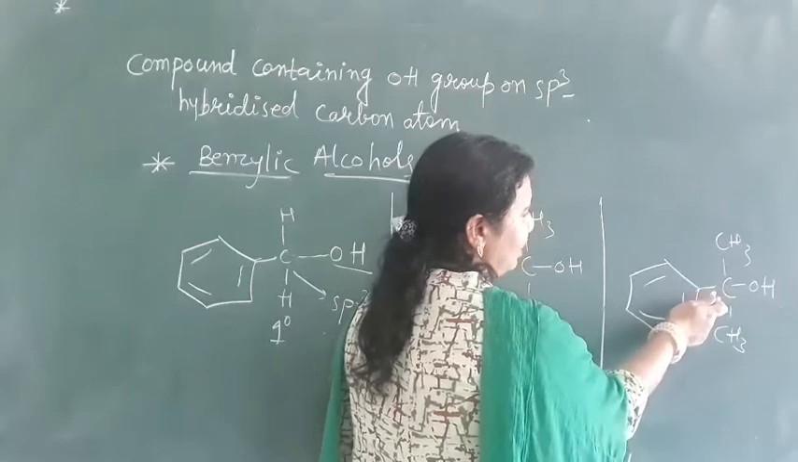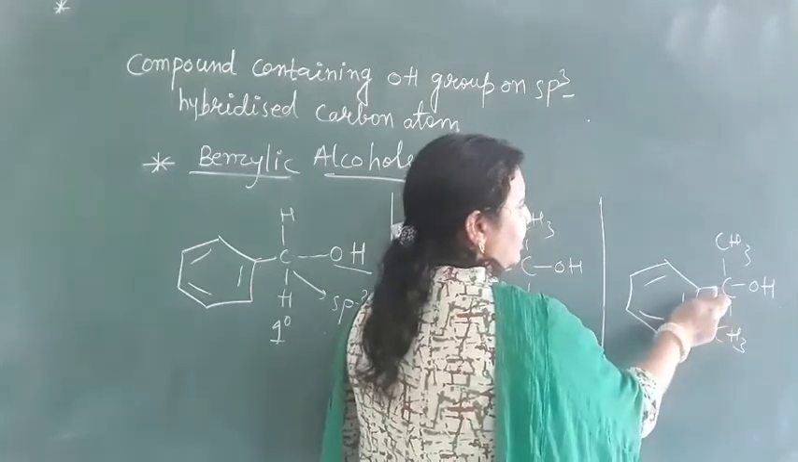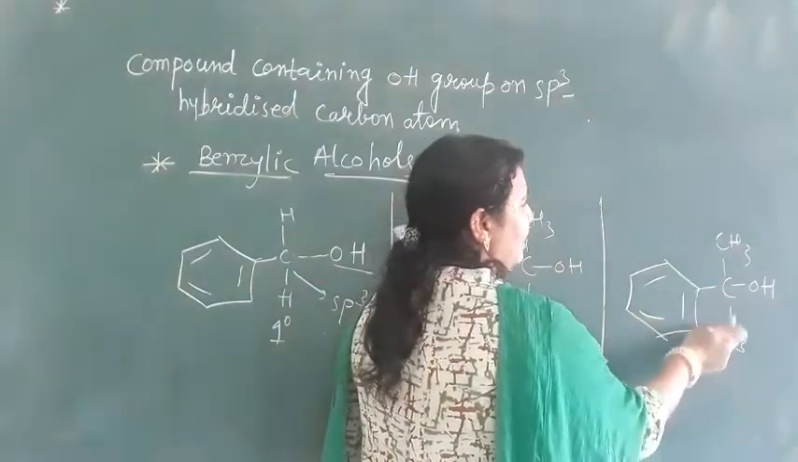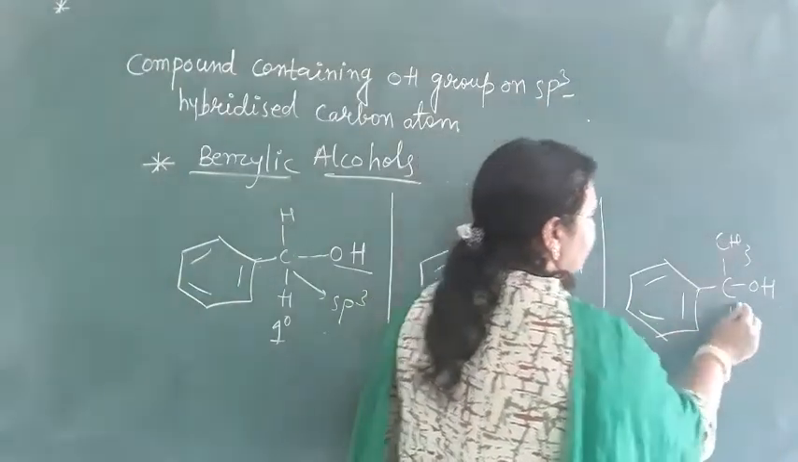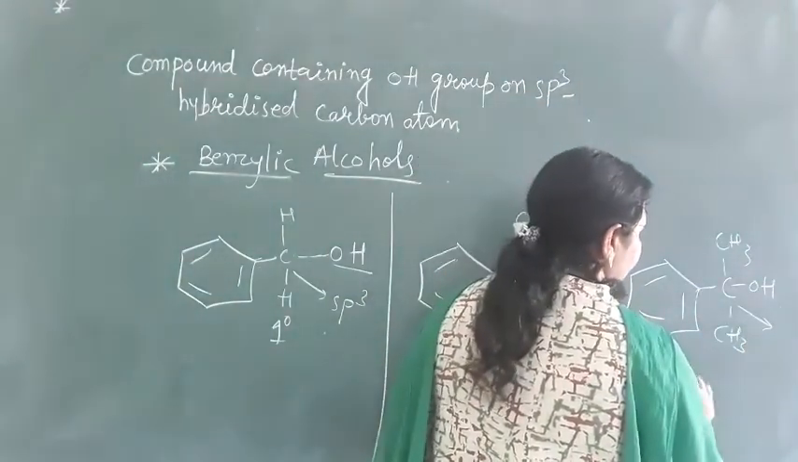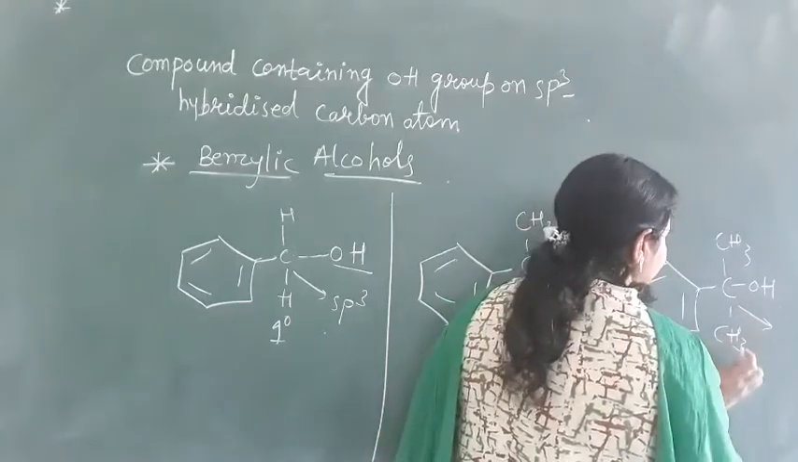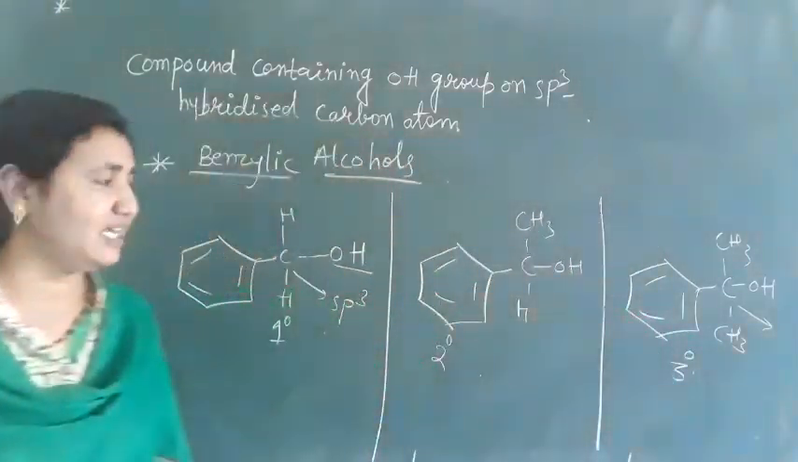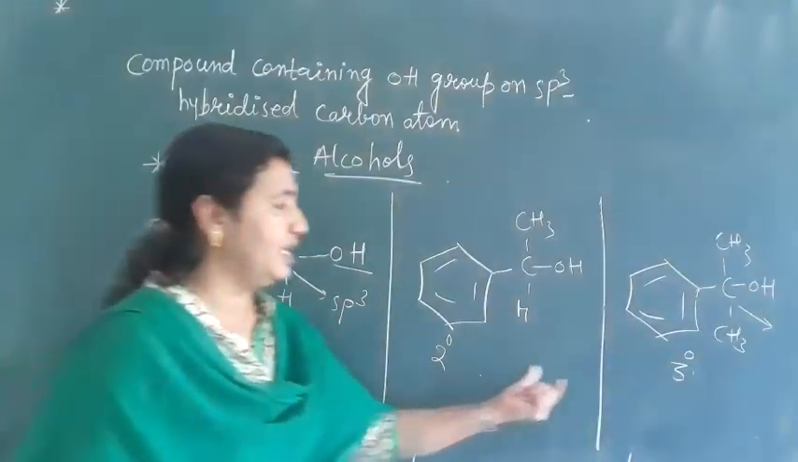But this carbon is what type? It is a tertiary carbon. This carbon has attached to another 3 carbon atoms here: 1, 2, 3. That's why this is called a tertiary alcohol, a tertiary benzylic alcohol. So this is primary, secondary and tertiary.